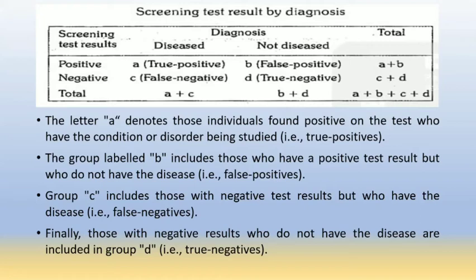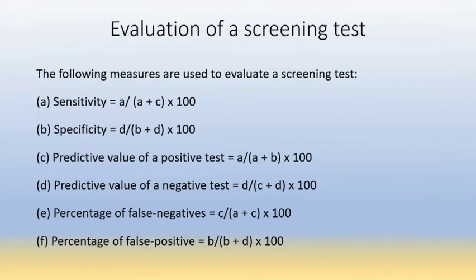So how will we calculate the sensitivity and specificity? We have a formula for that. Sensitivity is equal to A, that is true positive patients, upon A plus C, that is total diseased persons, into 100. So this formula will give us the sensitivity of a screening test.